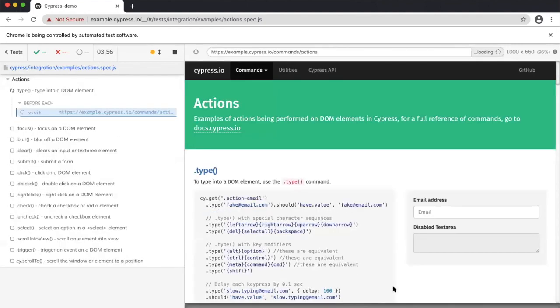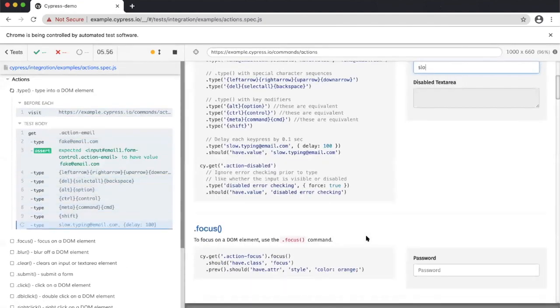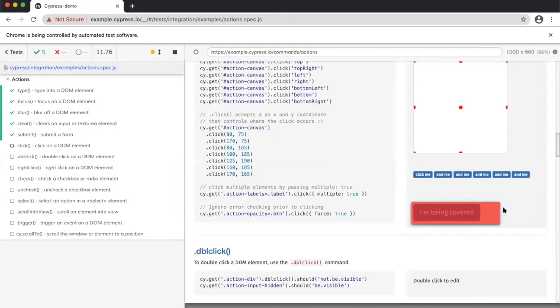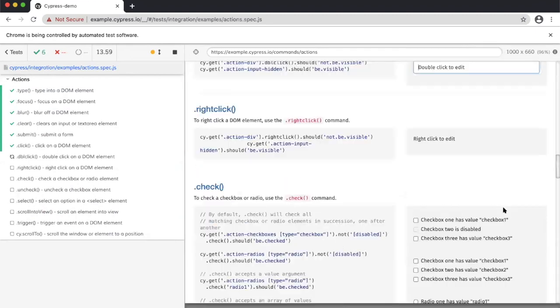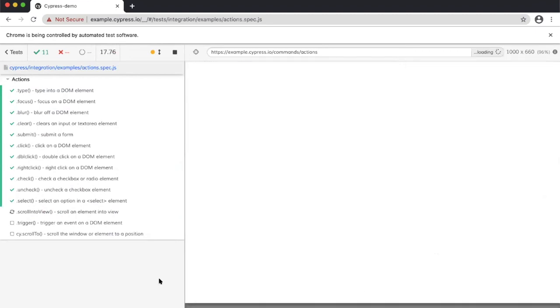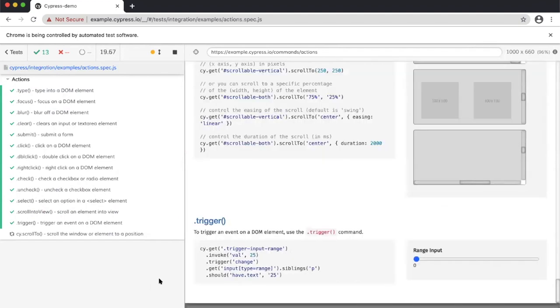Yes, here we can see that it's running internally in the browser itself. It's not a remote browser. Here we can see it's very fast at interacting with and simulating the browser. On the left side, we can see the command logs one by one. It passed. In total, we have 14 scenarios which executed in a very short time. Here we can see how many passed, how many failed, and how much time it took.